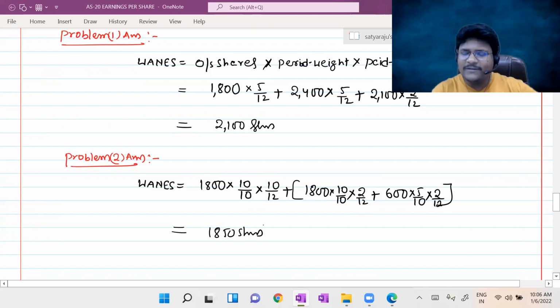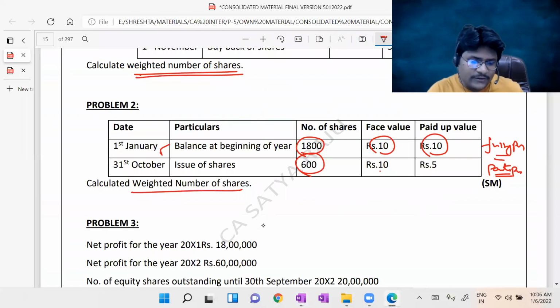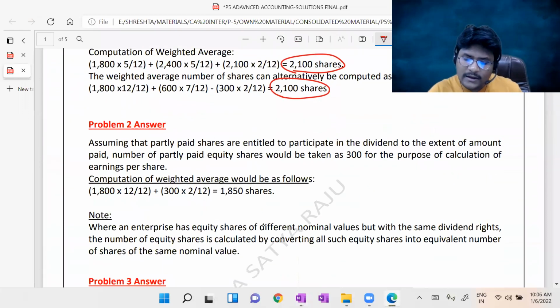Sir, you can complete the same problem in another method as well. I don't mind. I already told you, whichever is feasible, whichever is easy. If you are feeling comfortable, you can follow that method. Let us check the final answer as well. How many number of shares are there? They are getting 1850 shares, guys. Here they have followed simply another method. That is 1800 outstanding for the entire 12 months, and the remaining 300 shares are outstanding for only 2 months.